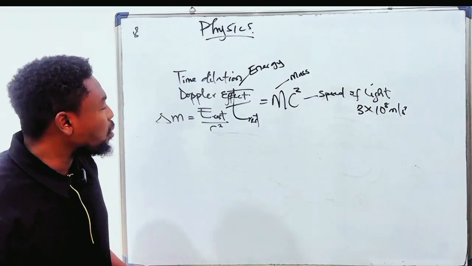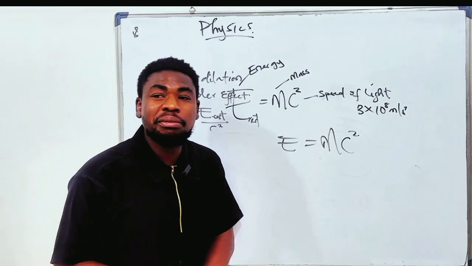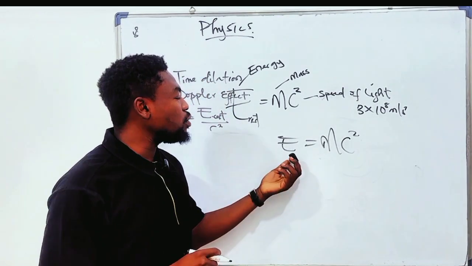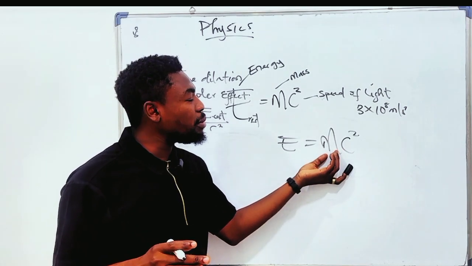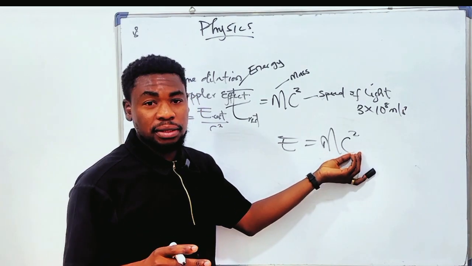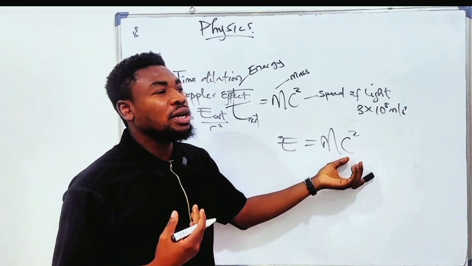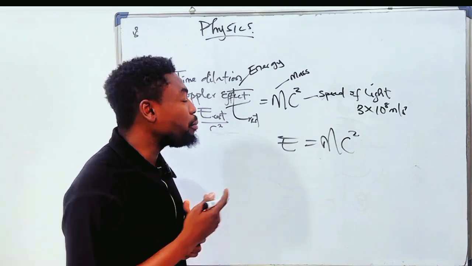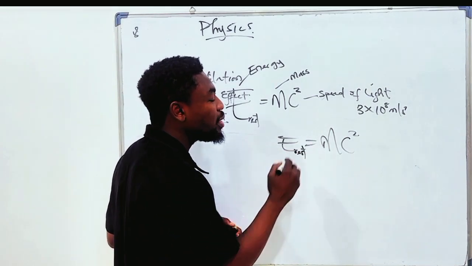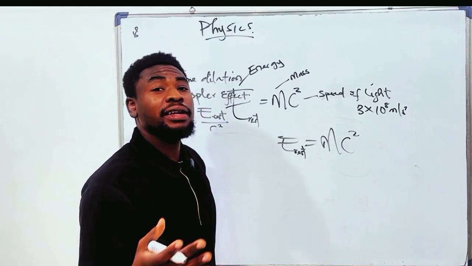E equals mc squared means that for any material matter in space, the energy of that material matter or particle is equal to the mass of that particle multiplied by the speed of light squared. What does it really mean in real life? It means that if you want to calculate the energy of a mass, say for example, my potential energy, because remember we said this is the potential that I possess as energy.